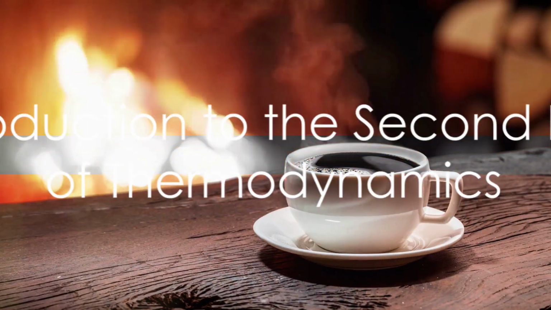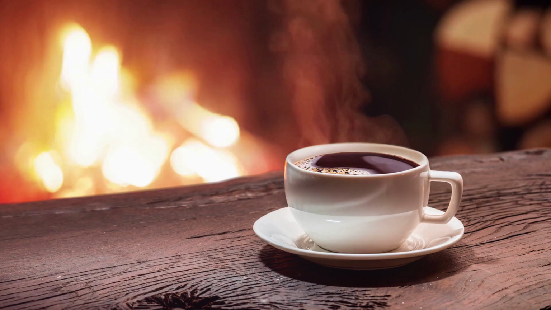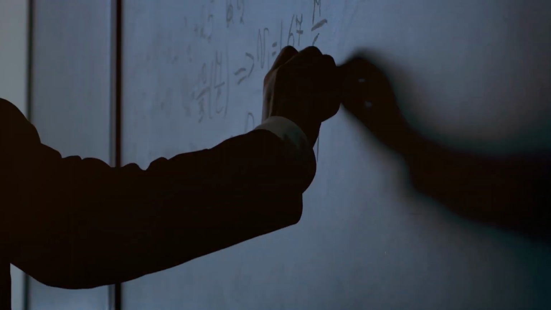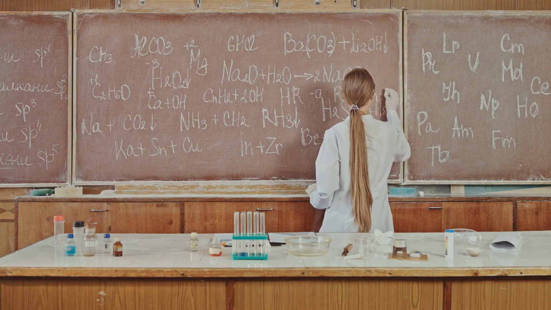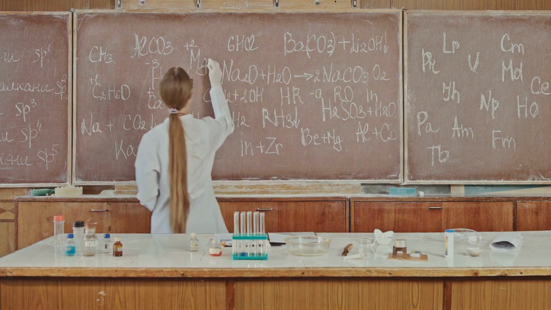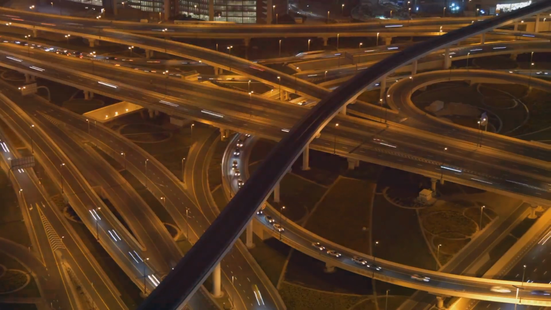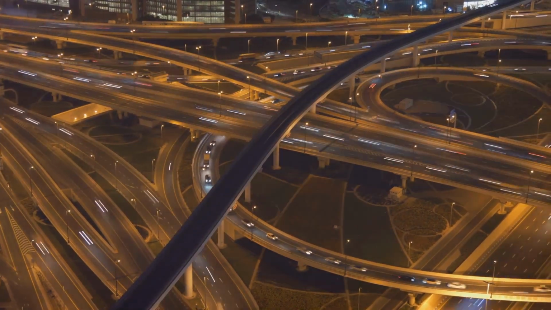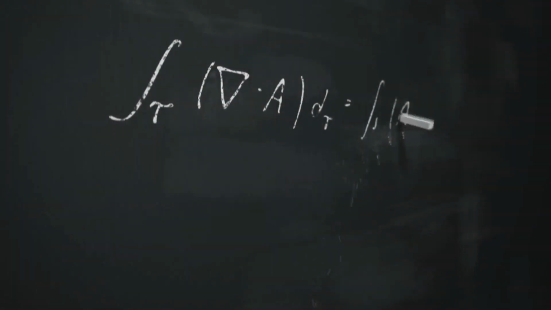Have you ever wondered why your coffee doesn't stay hot forever, or why ice in your glass melts rather quickly? Well, the answer to these everyday mysteries lies in the intriguing world of thermodynamics, specifically the second law of thermodynamics. The second law of thermodynamics is one of the fundamental laws that govern our universe. It's a principle that explains why certain processes occur while others do not. It's a law that speaks to the very flow of energy and the nature of entropy in our universe.